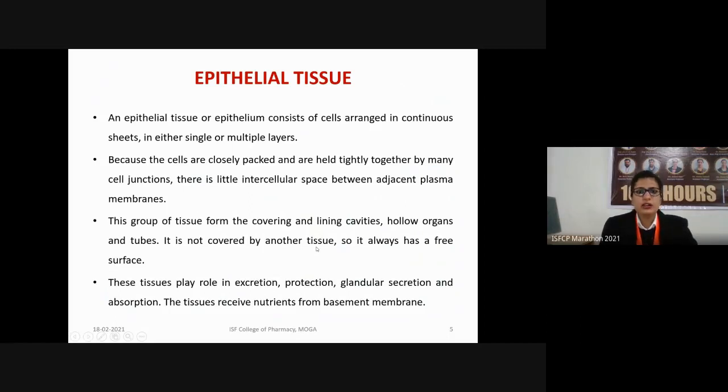No other type of tissue will be present above the epithelial tissues. Hence they play an important role in excretion, protection, glandular secretion, as well as absorption. The tissues receive the nutrients from the underlying membrane that is known as the basement membrane.